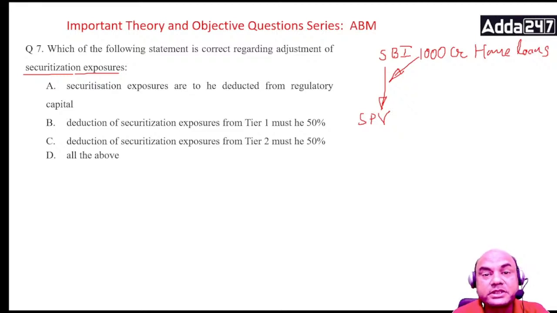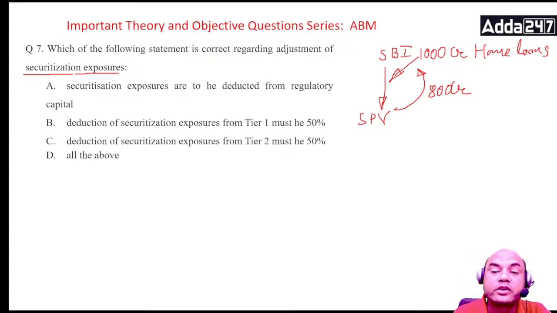Now SPV has received 1000 CR, but it is buying, so SPV must give some money for the price. Whenever I buy vegetables from the market, I give money to that guy, right? Similarly, when SPV is buying this 1000 crores, it must give some money. What money does it give? It gives around, I'll tell you, 800 crores. So for this 1000 CR, they are giving 800 CR. So what is this 200 gap? This is known as the residual risk to the bank, to SBI.